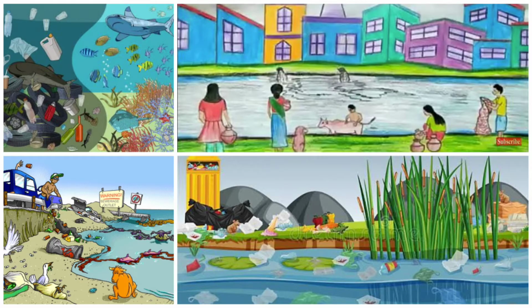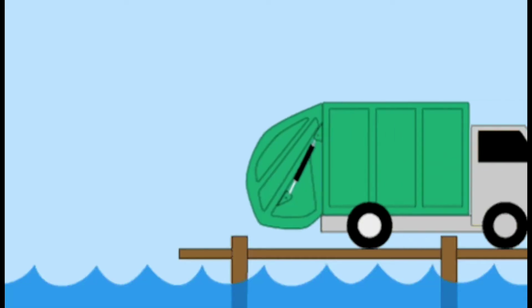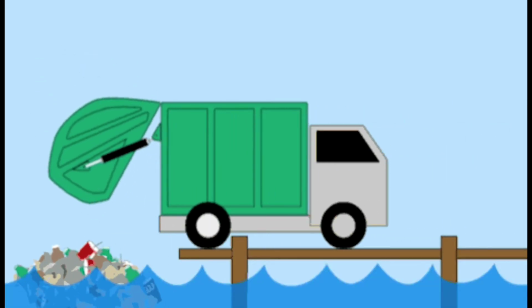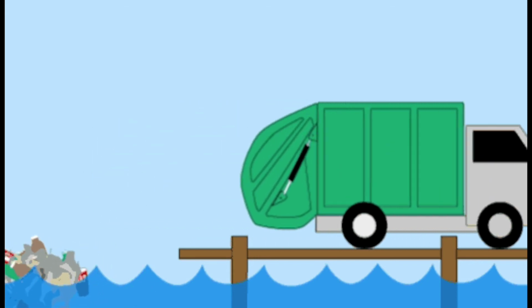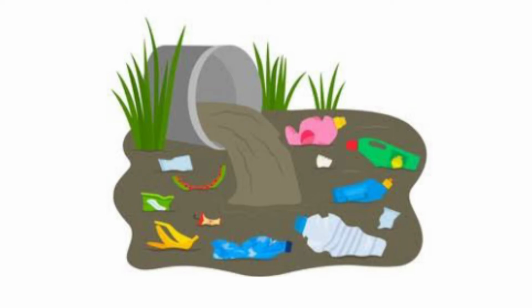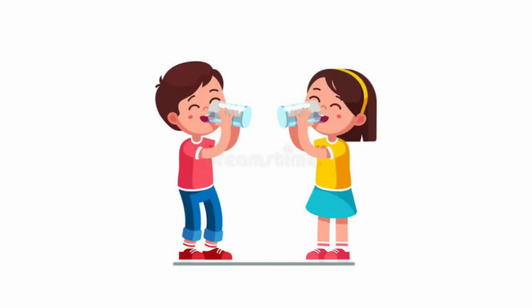Water from rivers, lakes, ponds, and wells is not clean. People make this water dirty by throwing waste, washing clothes, and bathing. Dirty water contains germs. Drinking dirty water can make us sick. We must drink clean water.